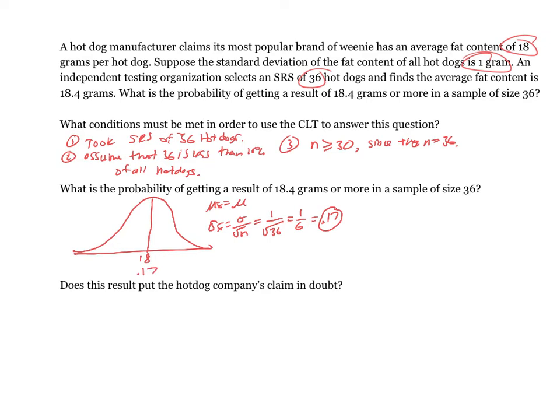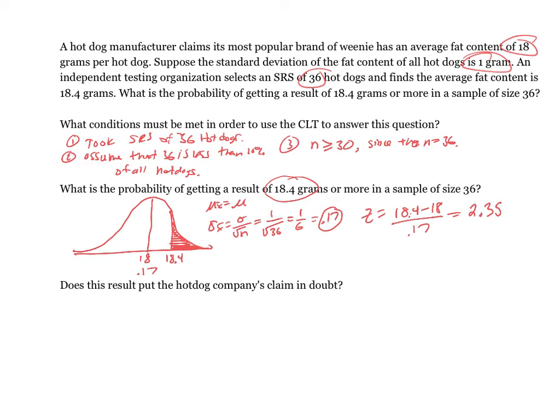Now, the question was, what's the probability of getting a sample mean of 18.4? So here's 18.4, and I want to know what's the chance of getting a sample mean that large or larger. So I do a z-score: 18.4 minus 18 over 0.17. My z-score ends up to be 2.35, which is a pretty large z-score.